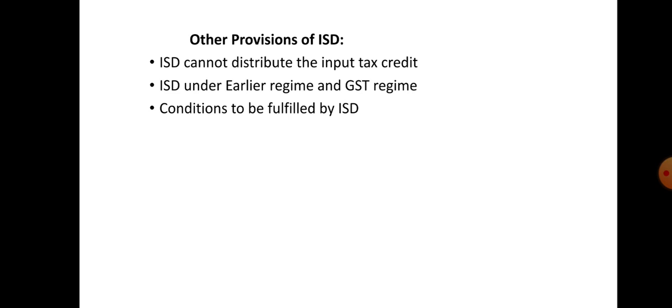Next provision is the distribution of input tax credit. The credit of input tax paid under the reverse charge mechanism is not available for distribution to the recipients. So here the ISD has to utilize such credits only as a normal taxpayer.